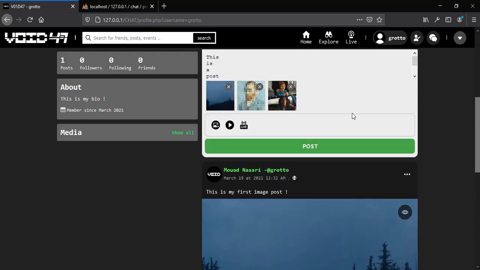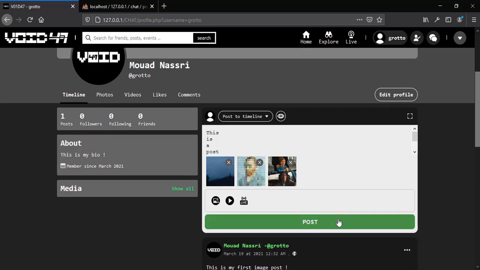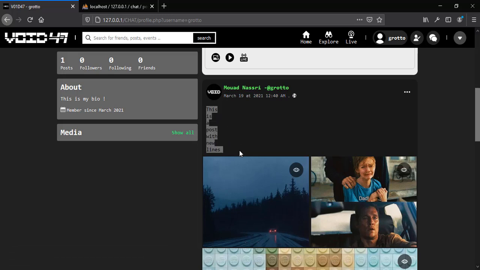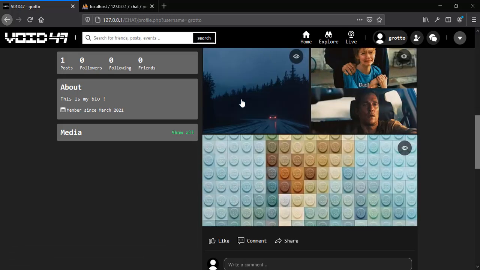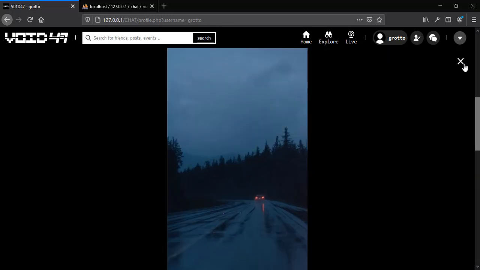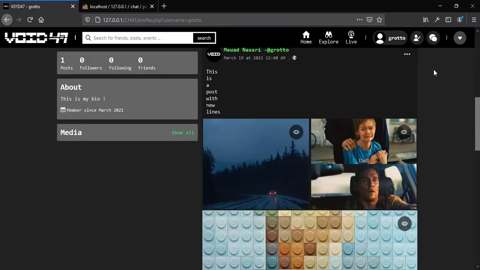Now let's have a look at this post right here. Let's post this, and as you can see, we preserve all the new lines along with all these images right here. We have this button right here to see each image.